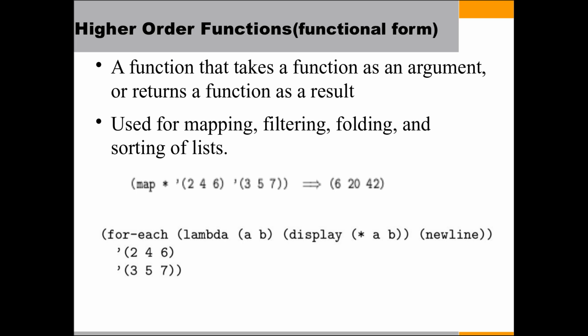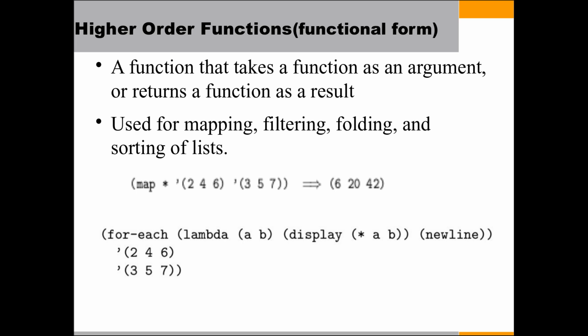Here is an example given: map, star, then 2 lists are there. The map calls its function argument on the corresponding sets of elements from the list and computes the output. That is, map takes star as the function, takes each corresponding element from the lists, computes its multiplication and gives the output as a list.